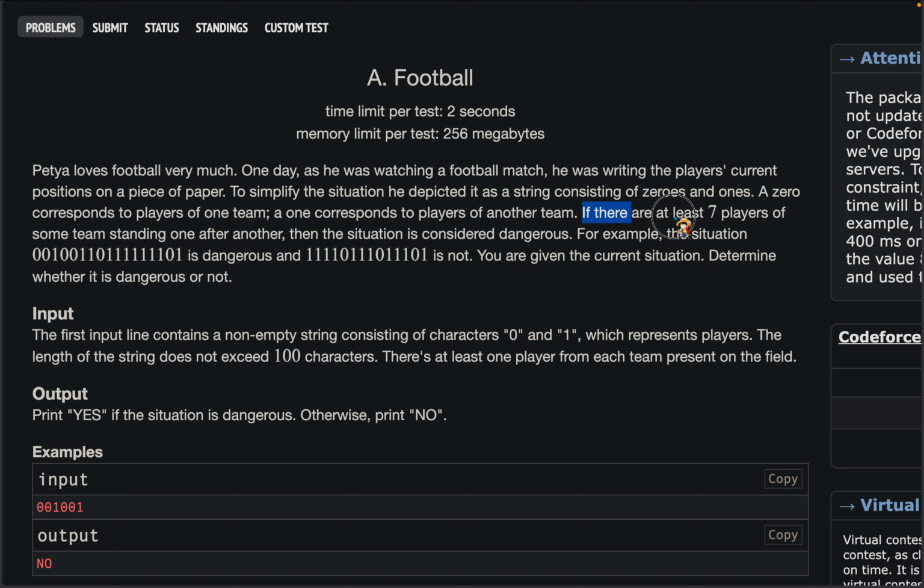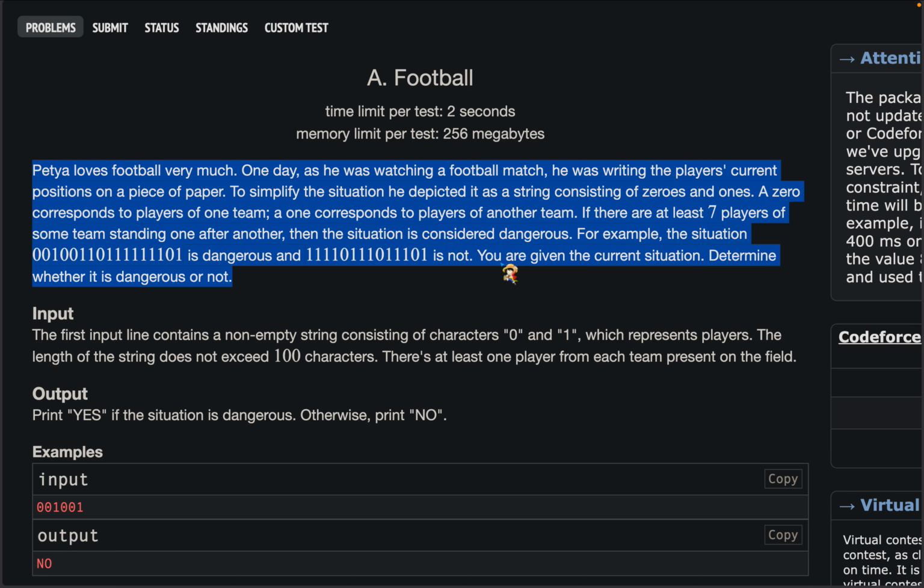If there are at least 7 players of some team standing one after another, then the situation is considered dangerous. For example, the situation where we have 7 consecutive ones is dangerous, and this string is not. You are given a current situation, determine whether it is dangerous or not.